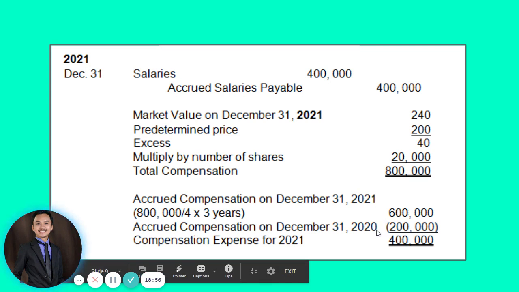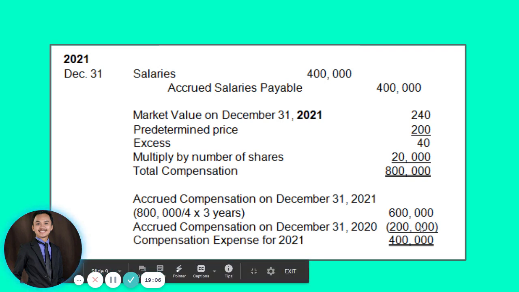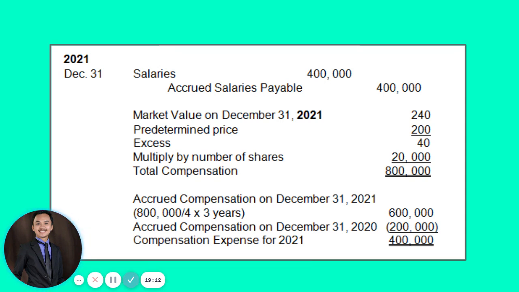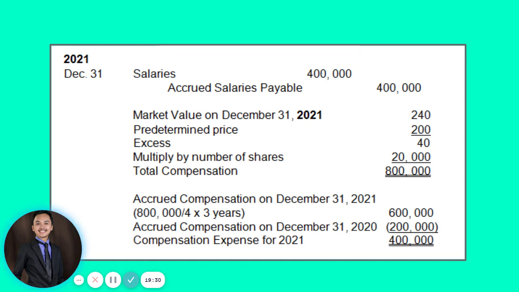Okay? And then, deduct all the accrued compensation na recognized already in December 31, 2020 na 200,000. So that 200,000, guys, is from the 50,000 in 2019 and the 150,000 in 2020. So that makes it 200,000. So 600 minus 200,000. So it only means that on 2021, we will be recognizing a compensation expense for 400,000 pesos. Okay? 400,000. So debit to salaries for 400,000 and then credit to accrued salaries for 400,000.